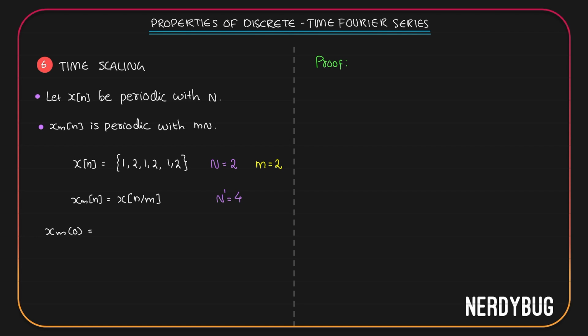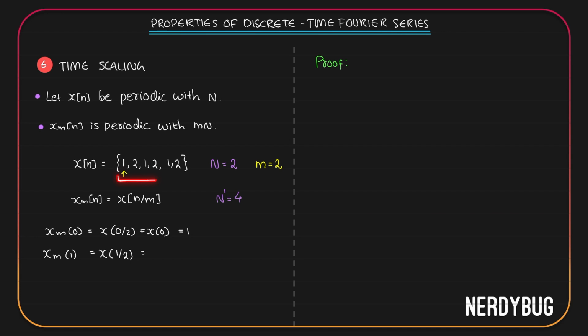Xm of 0 is going to be x of 0 divided by m. M here is 2. This is going to be x of 0. From here we can see the 0th term is 1, assuming this is the 0th term. Then we get this is equal to 1. I want xm of 1, the first term of xm of n. It is going to be x of 1 divided by 2.